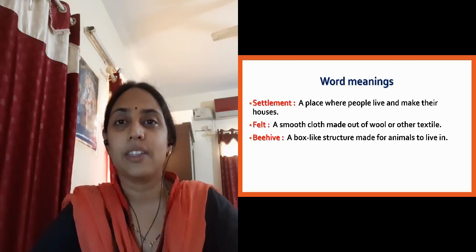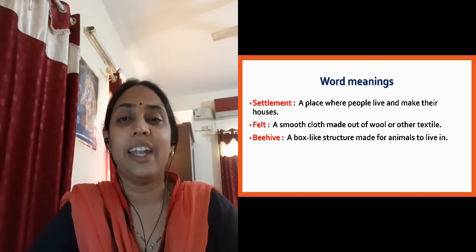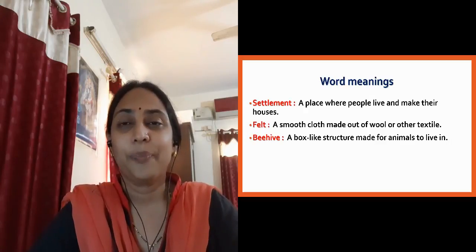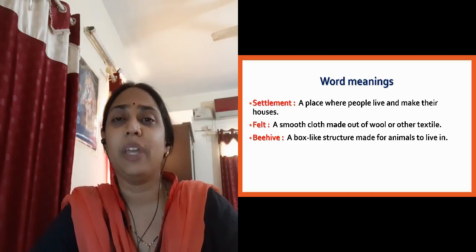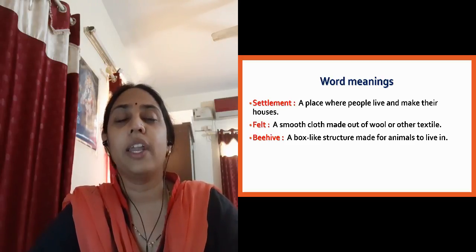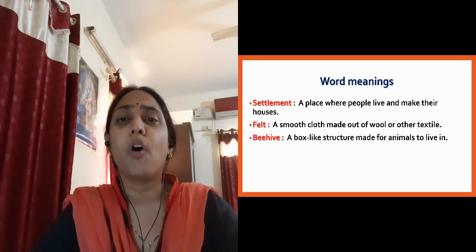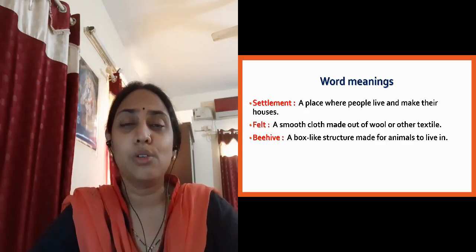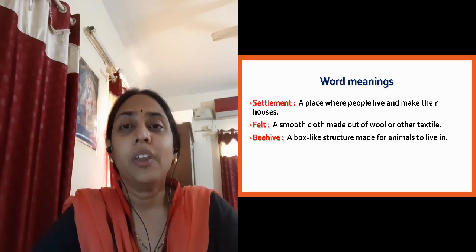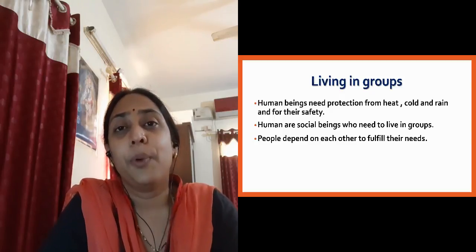Before starting the chapter, let us go through the hard words. Settlement: it is the place where people live and they make their houses. Then we have felt. Felt is a smooth cloth that is made from wool or any other textile. Then we have beehive. It is a box-like structure, right, that is made for the animals to live in, right?